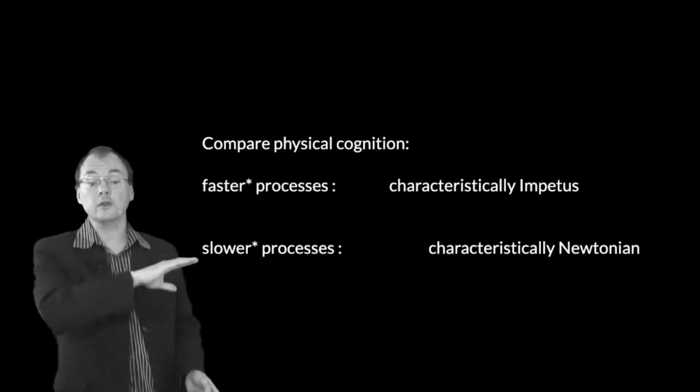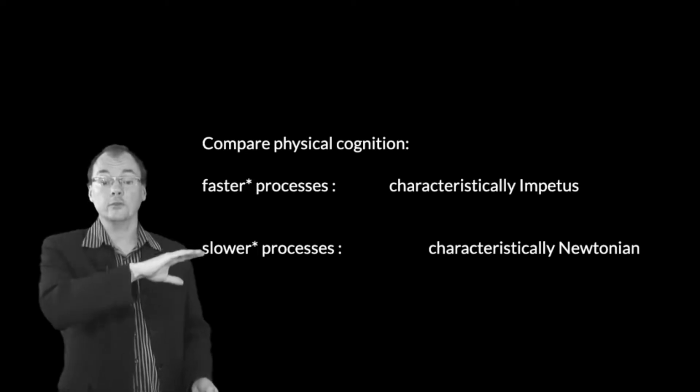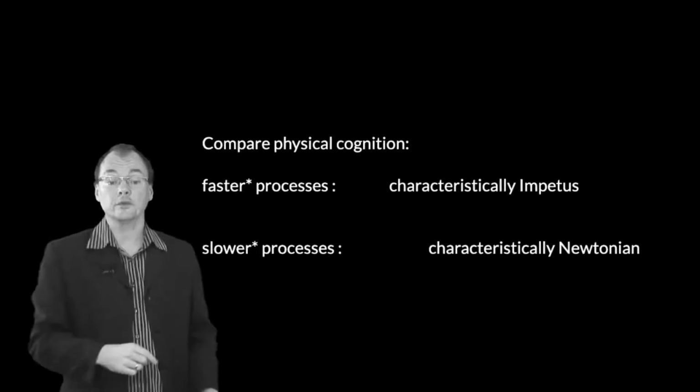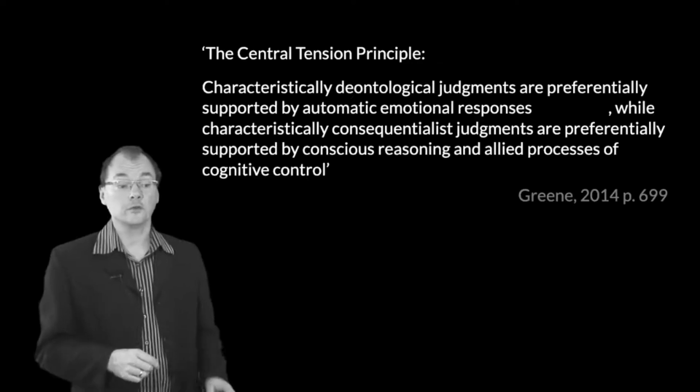We've got an auxiliary hypothesis here about the difference in the types of physical assumptions that underpin the outputs of the faster and the slower processes. And that allows us to generate lots of predictions. Very good.